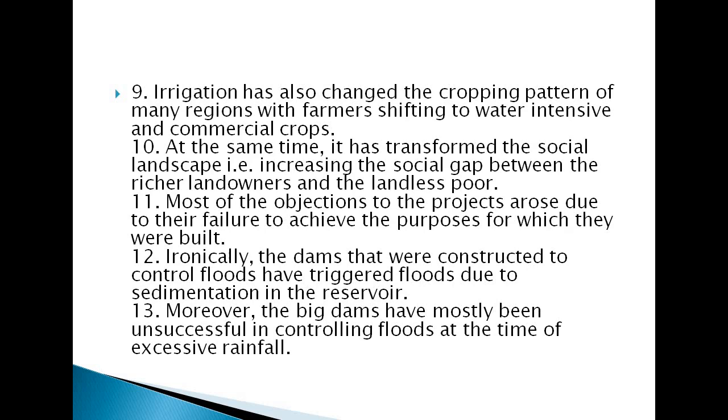So irrigation has also changed the cropping patterns. How has it changed the cropping pattern of many regions? The farmers were shifting from water intensive to commercial crops. We have just discussed overpopulation and over exploitation of things. Because the demand was so much, the farmers also started thinking to shift their cropping pattern from water intensive to these commercial crops. This change has happened, and they have crossed all the lines. So they have changed their cropping pattern from being just a normal thing. They want to produce a large number of crops.